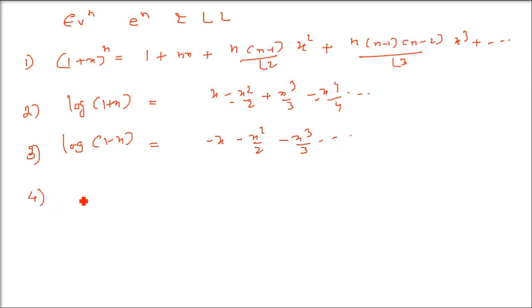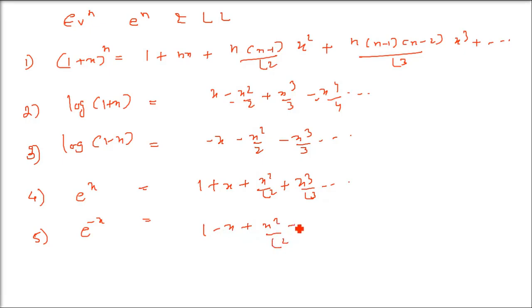And the fourth one is e to the power x, and we'll see e to the power minus x also. For e to the power x, the expressions are the same, only the sign will change. E to the power x will have all plus: 1 plus x plus x square by factorial 2 plus x cube by factorial 3. And e to the power minus x alternates negative, positive: 1 minus x plus x square by factorial 2 minus x cube by factorial 3 plus x4 by factorial 4.